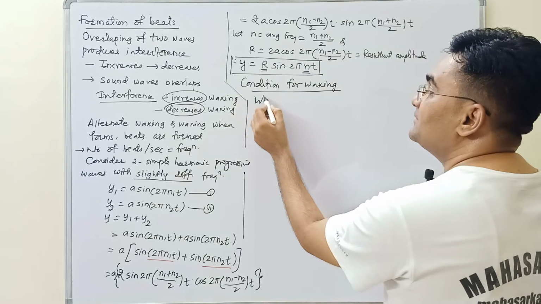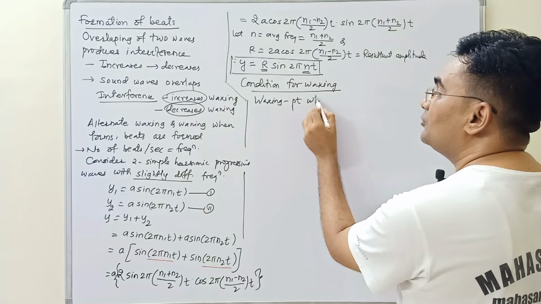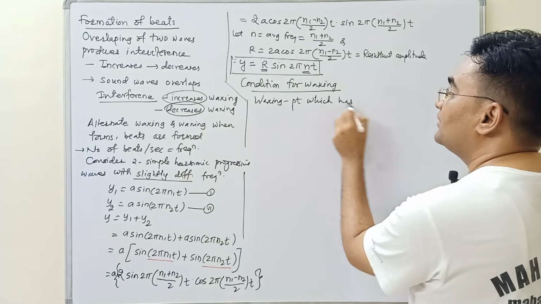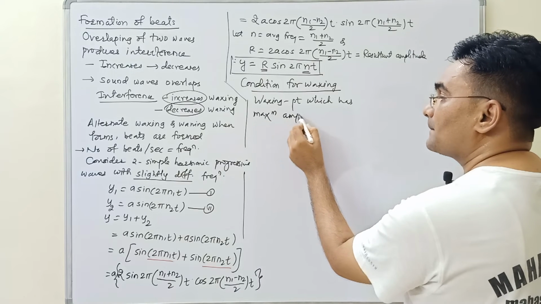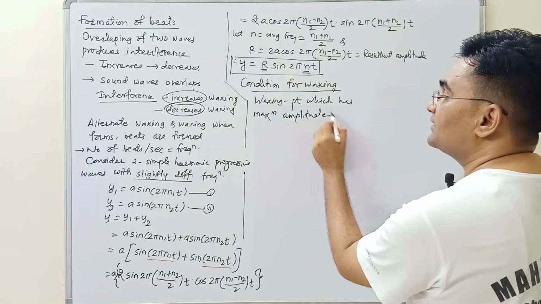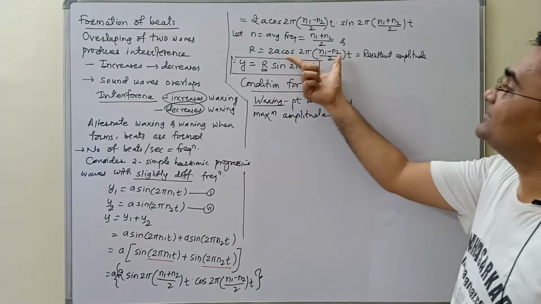What is the waxing? The point which has maximum amplitude is called as what? Waxing. Okay. To see this, now what is the maximum value of amplitude?